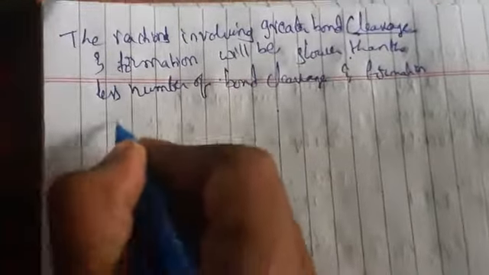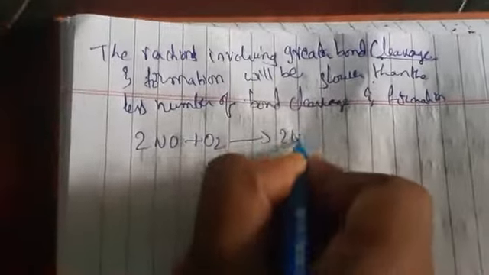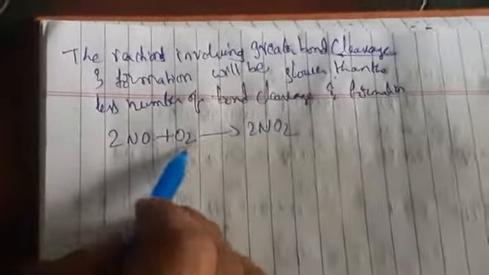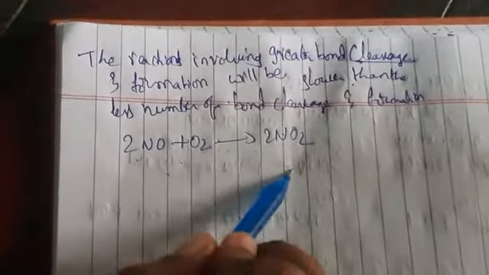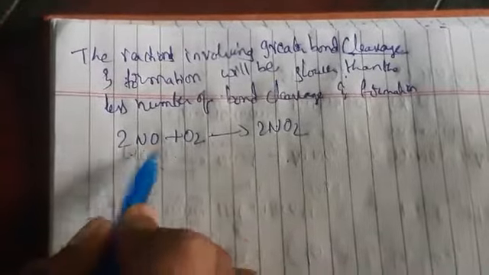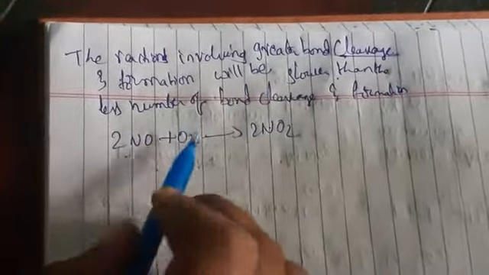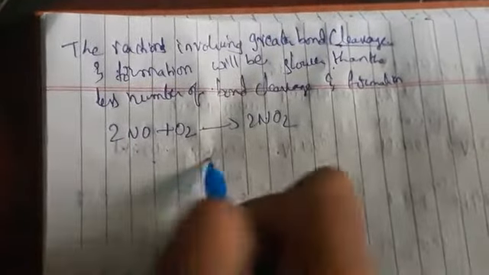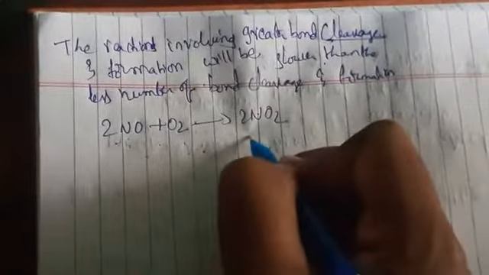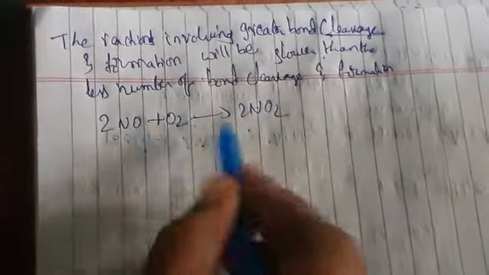Let us take an example: 2NO plus O2 gives rise to 2NO2. Here we are not breaking any bond, and it is only forming a bond. So we are directly combining two reactants, that is nitric oxide and oxygen gas. When we combine these two, automatically it forms nitrogen dioxide. So there is no breakage of bond here.